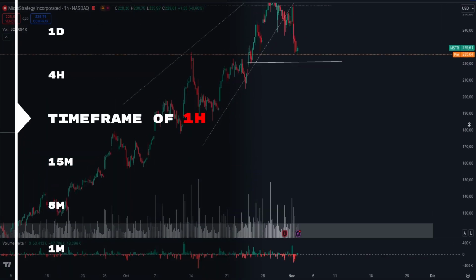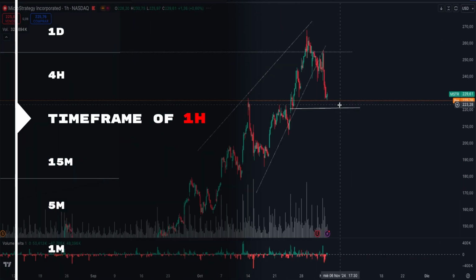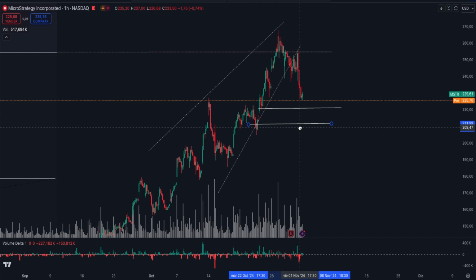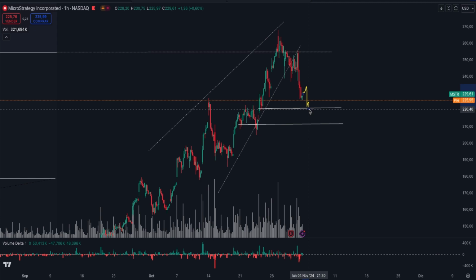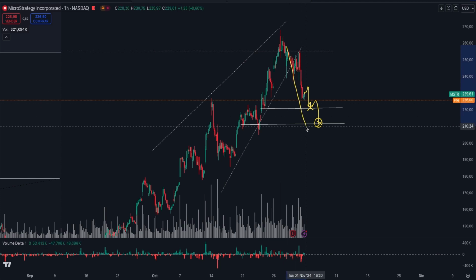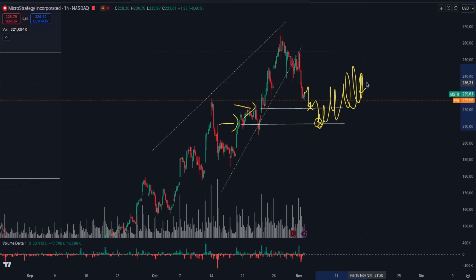Here, we need to identify which level they'll end up using. They might use this level you see on the screen or perhaps another one nearby. It's all yet to be determined. We'll know more once the market opens in a few hours, once we see the momentum this could bring and whether they stop it here or further down. But essentially, we need to pinpoint the end of this bearish breakout impulse, which might find support on one of the trend lines of the Z to understand where a correction could come in.